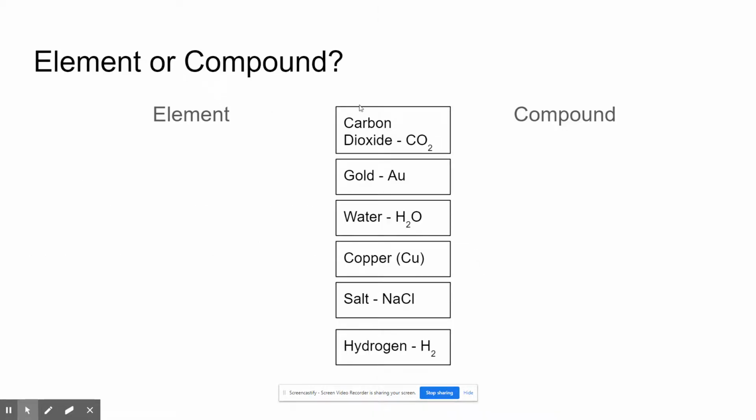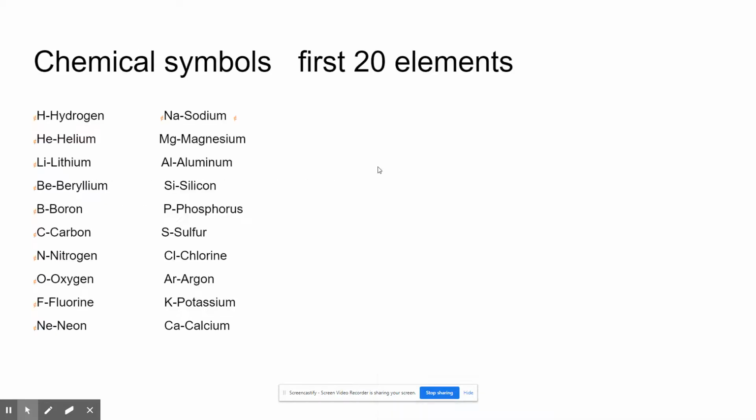When I ask you whether something is classified as an element or a compound, the easiest way to look at it is that every element is characterized by a capital letter. It starts with a capital letter, and then sometimes it's followed by a lowercase letter. That capital letter, and I'm going to be very specific on this, signifies a new element. So when we write chemical formulas, the first letter is capital and the second letter is lowercase. Like this is Al, aluminum. You can't write a capital A and a capital L. It has to be a capital A and a lowercase l.